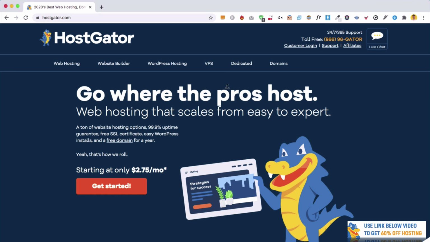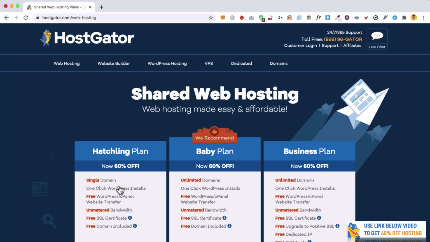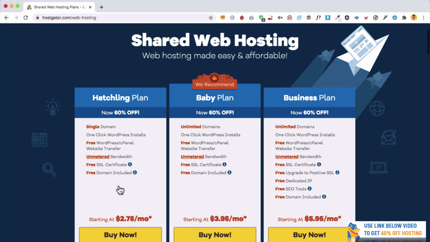Okay, so to get started with hosting, all you need to do is click Get Started. And then from here, you can choose which hosting plan you want. The main difference is that this one here is going to allow you to have just one WordPress website versus this one here, which will allow you to have unlimited. This one here is only $2.75 per month, which is pretty cheap. And this one here is $3.95. It's totally up to you which one you want. If you know you're going to have lots of websites, you can choose this one. But if you're just going to do one, which is probably most people, you can simply click this one here. So let's go with Buy Now.